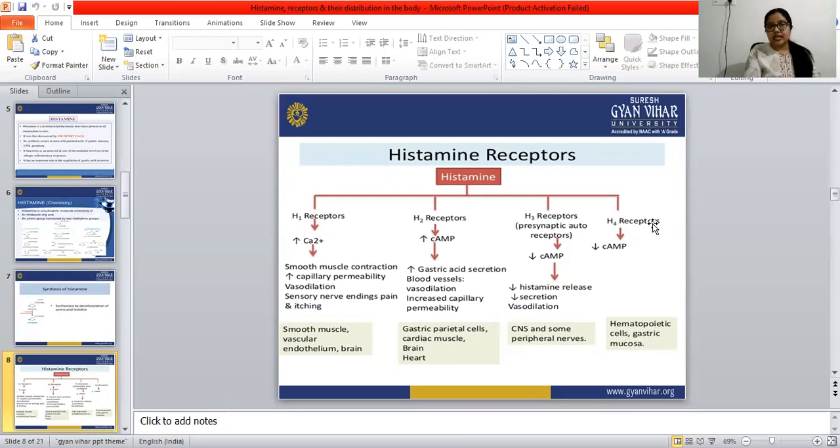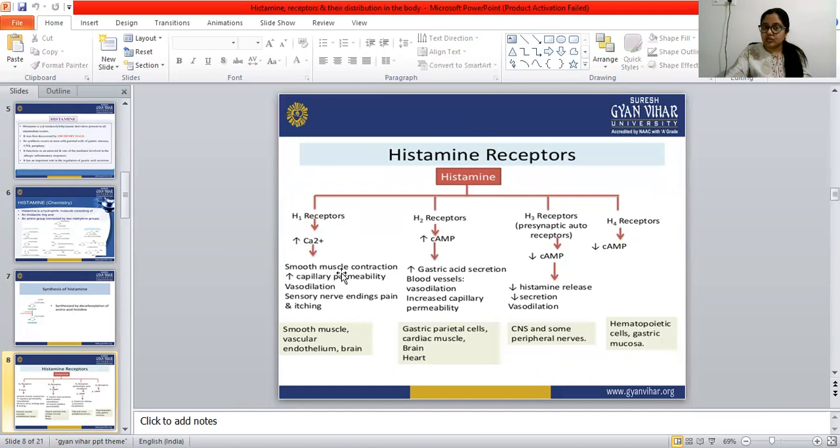H1 receptors increase the calcium ion, Ca2+. When calcium ion increases, smooth muscle contraction occurs. That leads to increased capillary permeability and vasodilation.